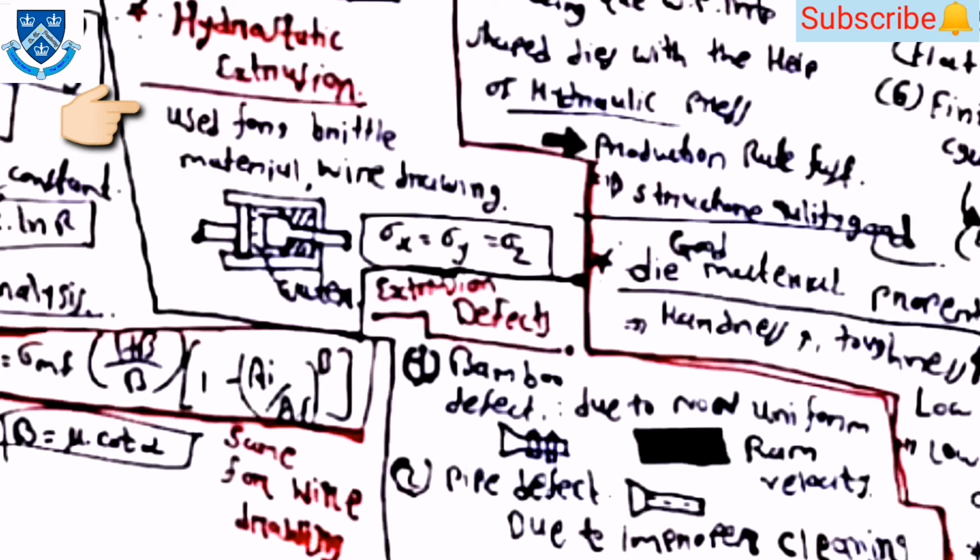Then extrusion defects are, first, the bamboo defect, which is due to non-uniform velocity, and the second one is the pipe defect, which is due to improper planing. So this is all about the extrusion process.